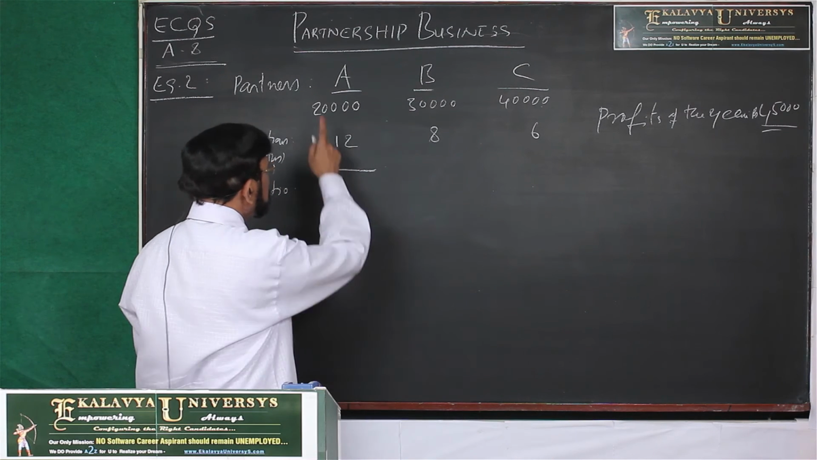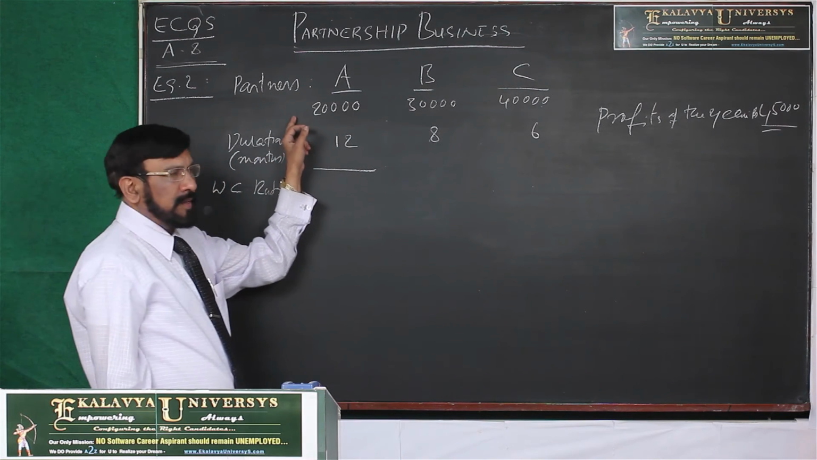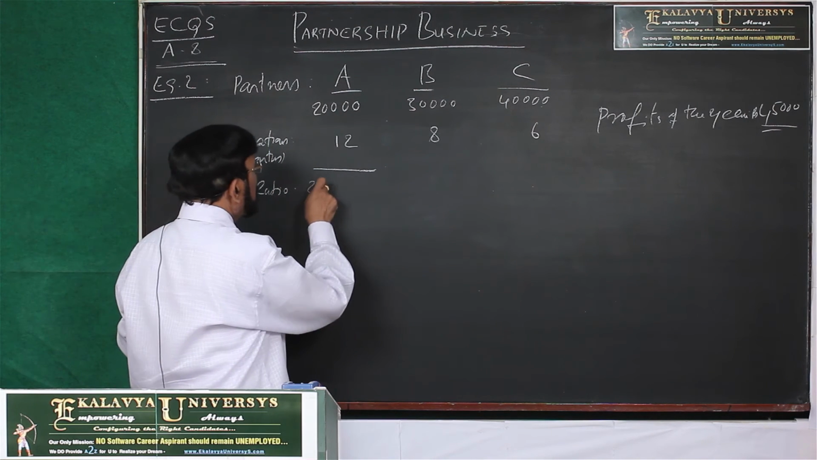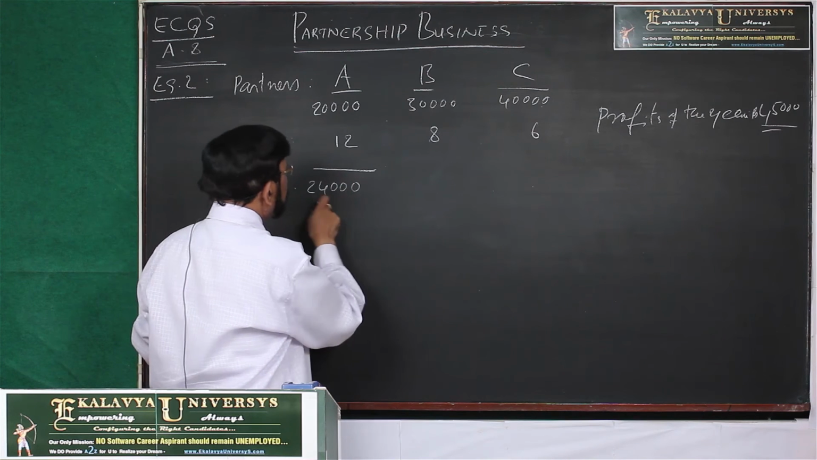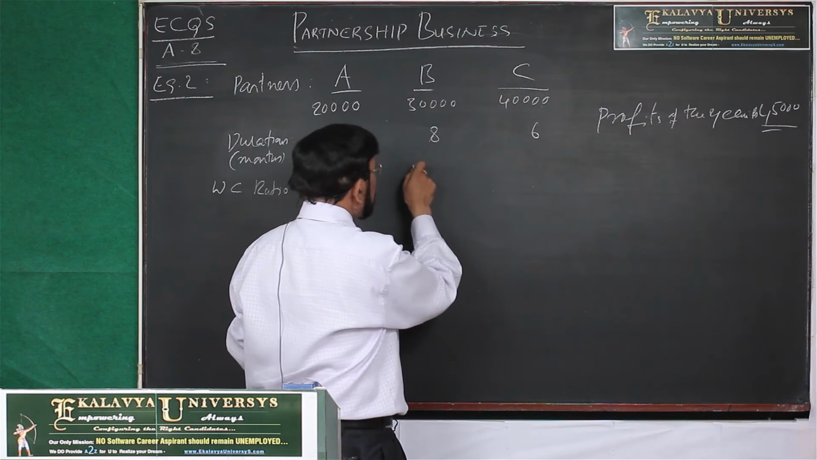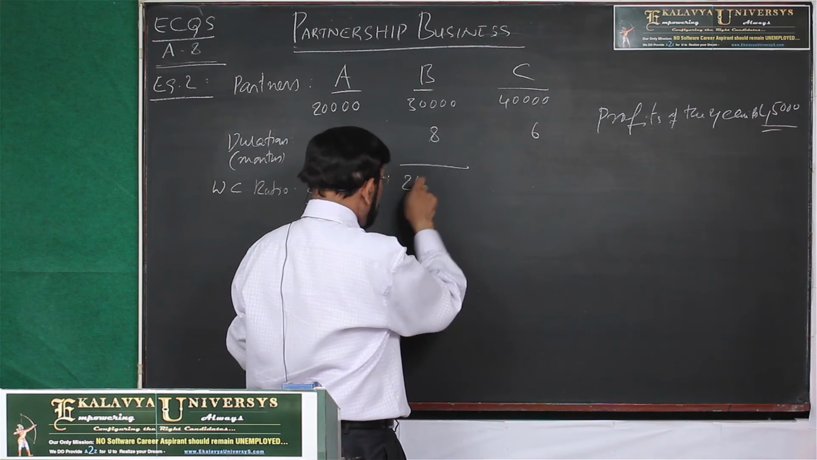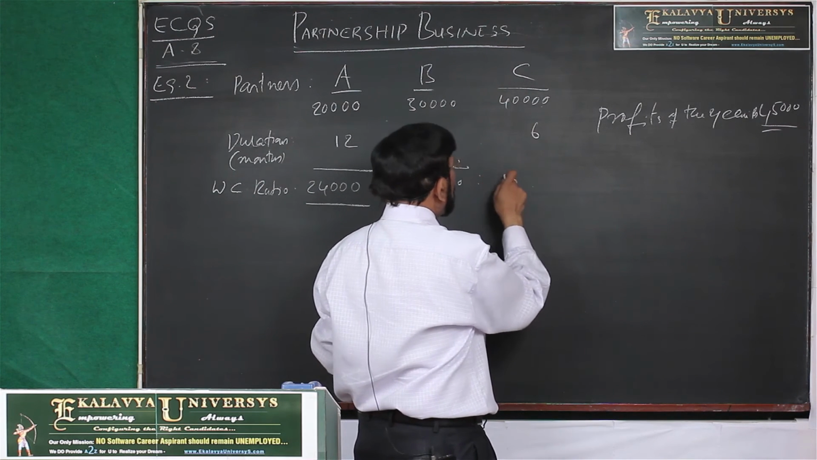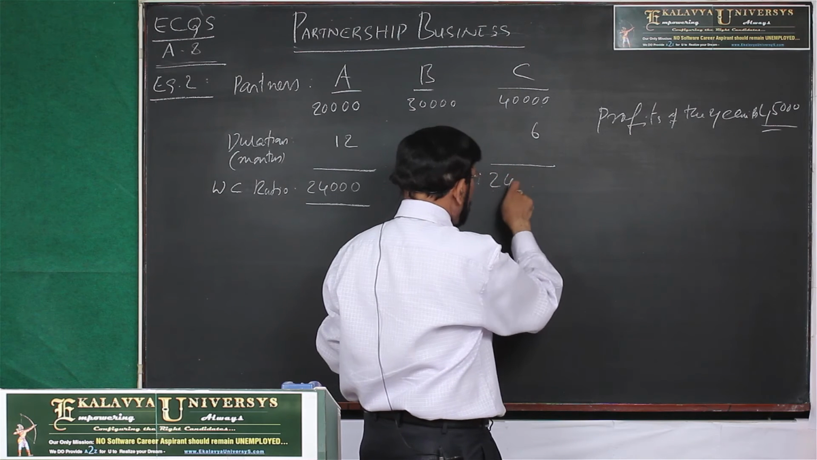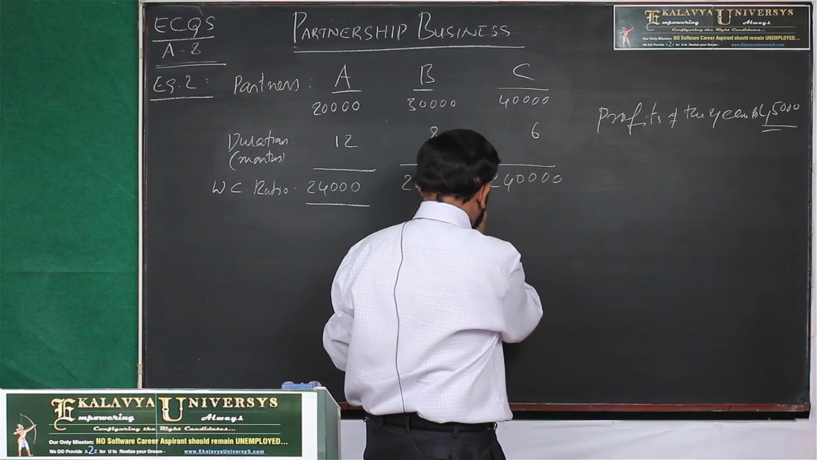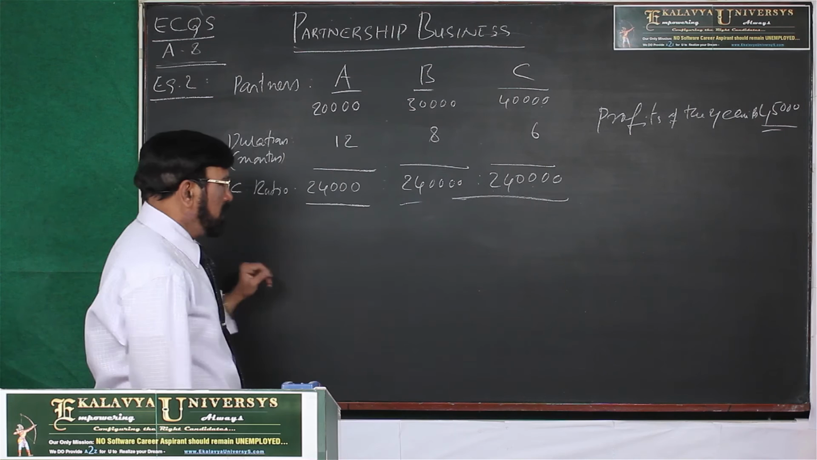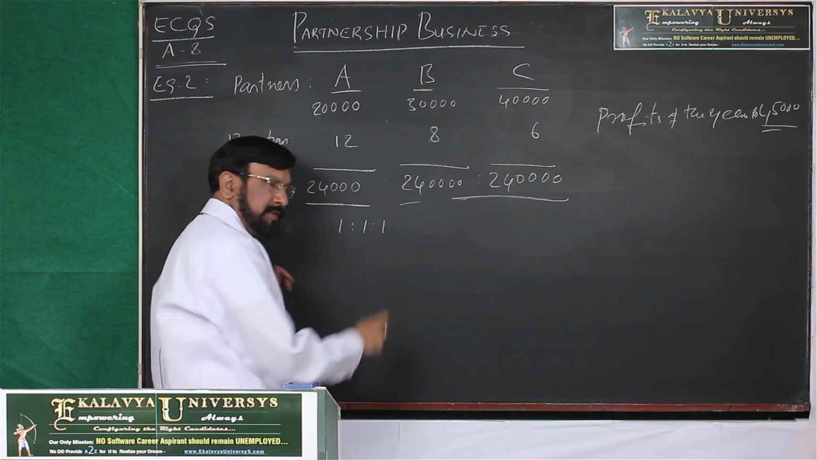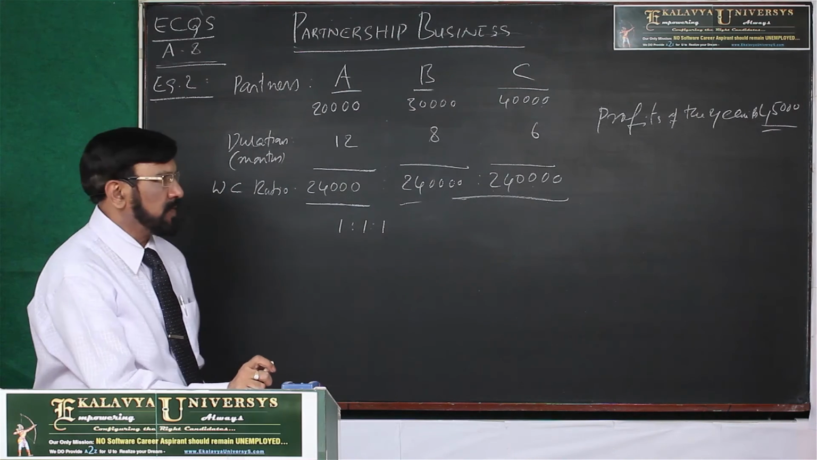Weighted capital ratio is simply multiplication of the amount of capital and the retention period. A 20,000 into 12 is 2,40,000, and B 30,000 into 8 is 2,40,000, and C 40,000 into 6 is 2,40,000. So all are equal. So we have to distribute the profits in equal ratio, 1:1:1.